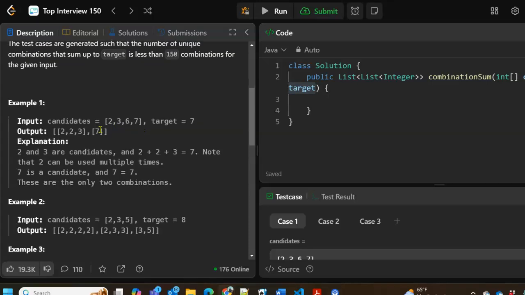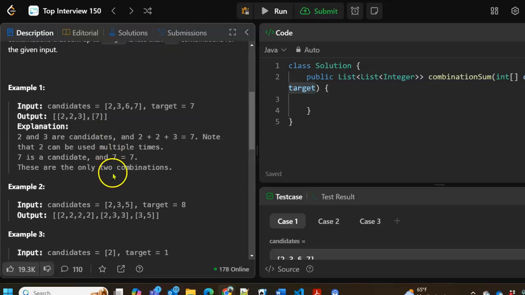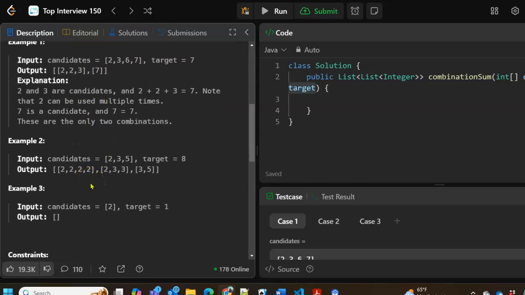Wow, that's a lot. All right, so a couple examples. Let's say we have a candidate array, 2, 3, 6, 7, and a target of 7. We can do that a couple of ways. 2, 2, 3 sums to 7, and 7 sums to 7. Let's look at the next one. 2, 3, 5. We want to sum it to 8. One possibility is 2, 2, 2, 2. One possibility is 2, 3, 3. One possibility is 3, 5.